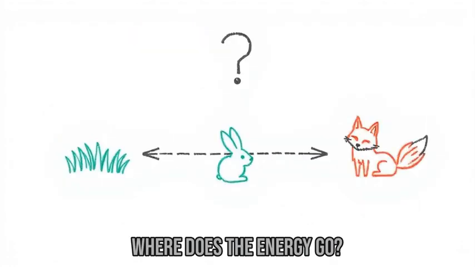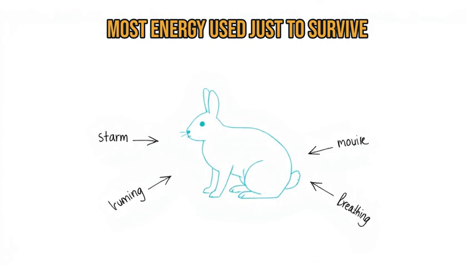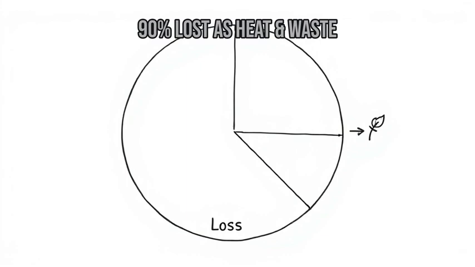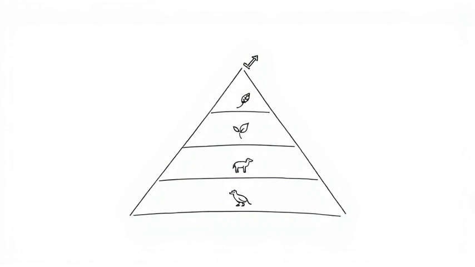But not all energy makes it all the way up the chain. At each level, animals use most of their energy just to survive: moving, breathing, staying warm. Only about 10% of the energy passes on to the next level up. The other 90% is lost as heat, waste, or used up in life processes. That's why there are always far more plants than herbivores and more herbivores than carnivores.